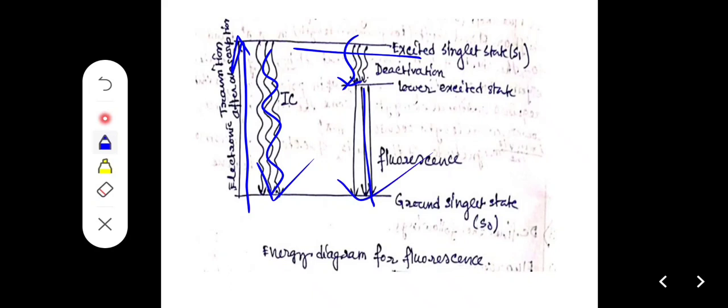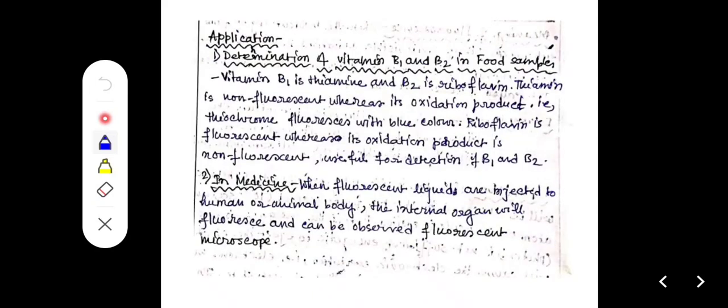Now, application. Basically an application of fluorescence is the determination of vitamin B1 and B2. B1 is thiamine, B2 is riboflavin.